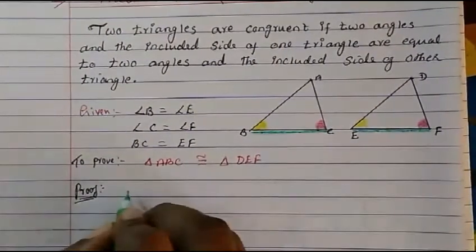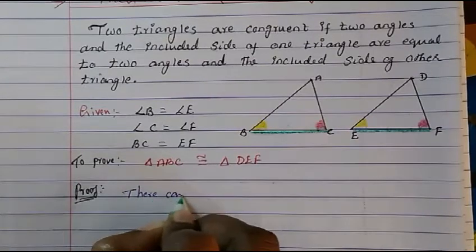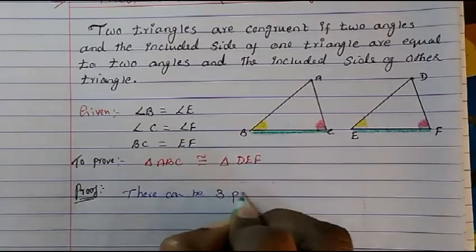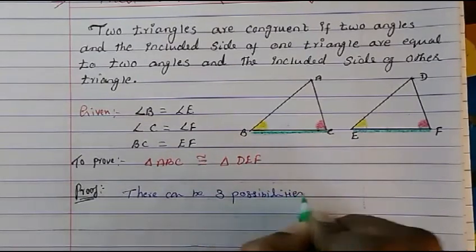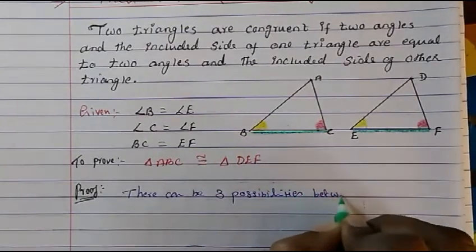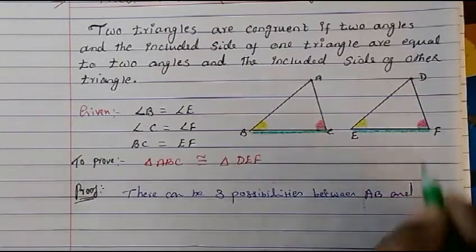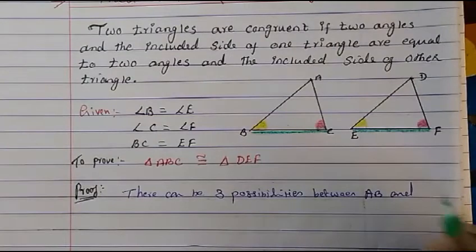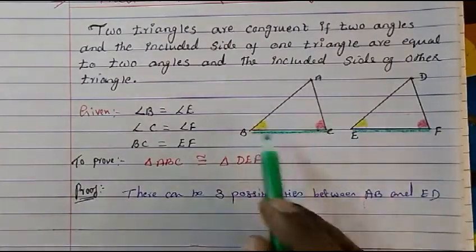So let's write down. There can be three possibilities between AB and DE, or you can say ED, anyhow you can say. Okay, there are three possibilities.